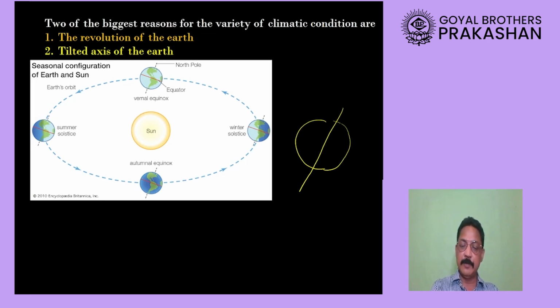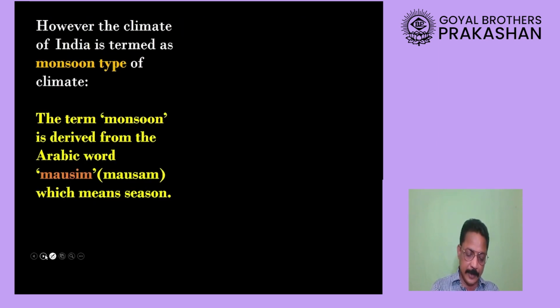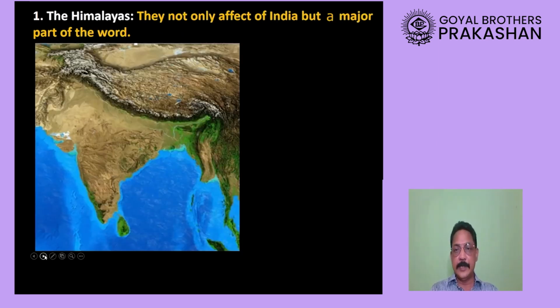The reason number one is the revolution of the Earth around the Sun, and reason number two is the tilted axis of the Earth. So in this way, on Earth we find only two seasons. As I said, we will be studying them step by step before going into detail about the climatic conditions in our country.